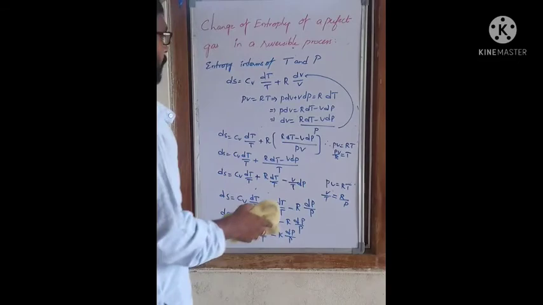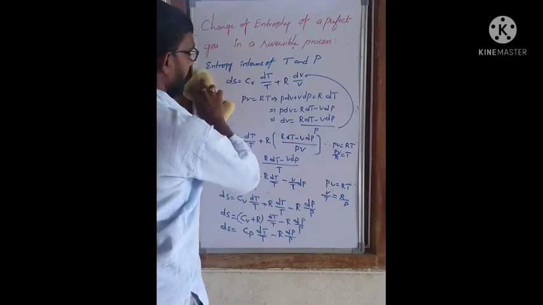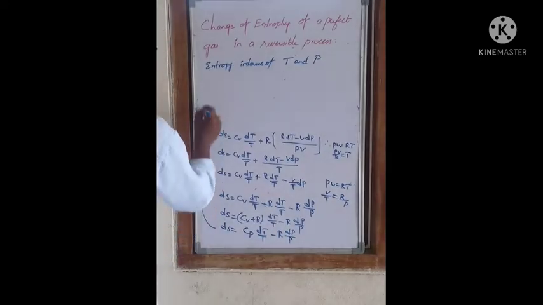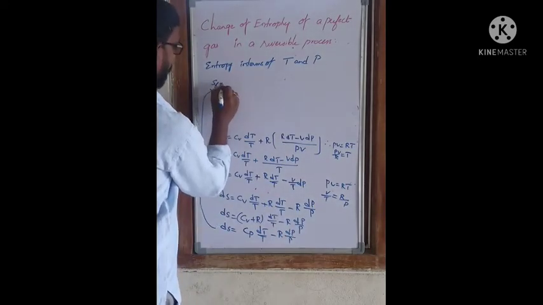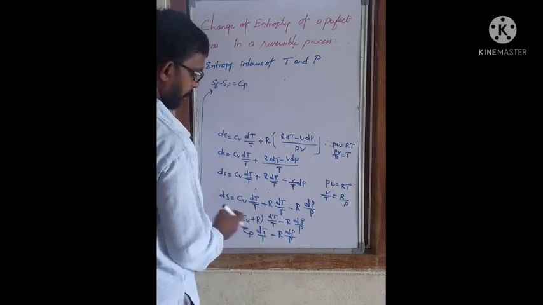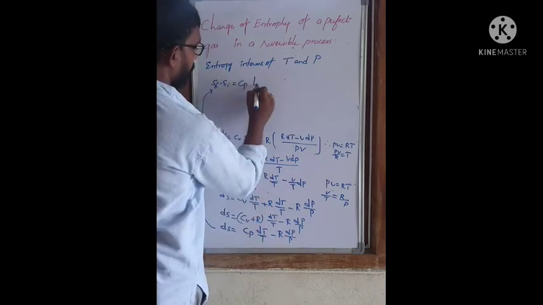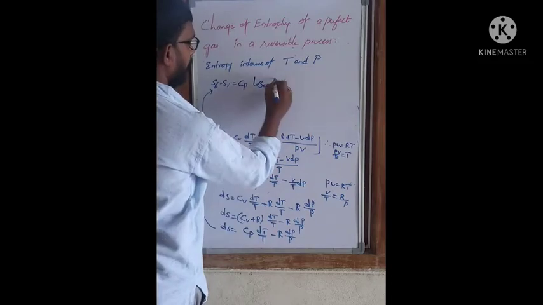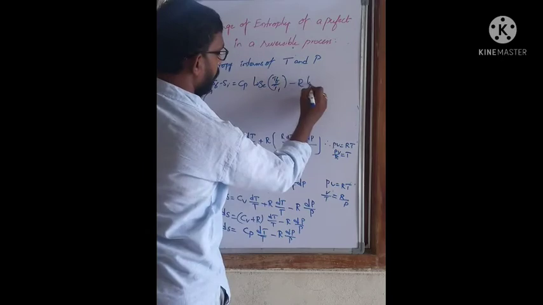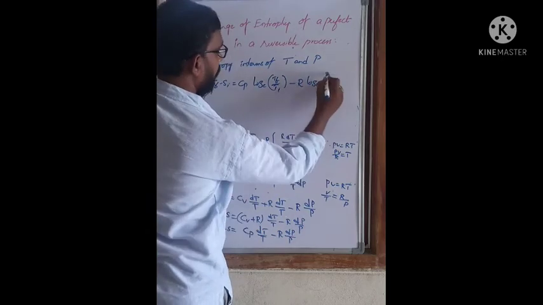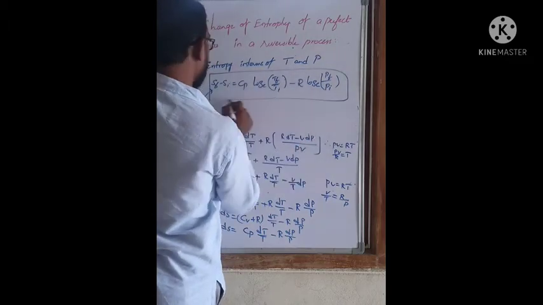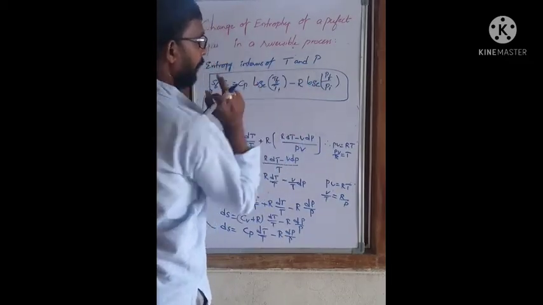Then the change in entropy can be written, taking integration on both sides, as Sf − Si = Cp log_e (Tf/Ti) − R log_e (Pf/Pi). So this is the change in entropy in terms of temperature and pressure.